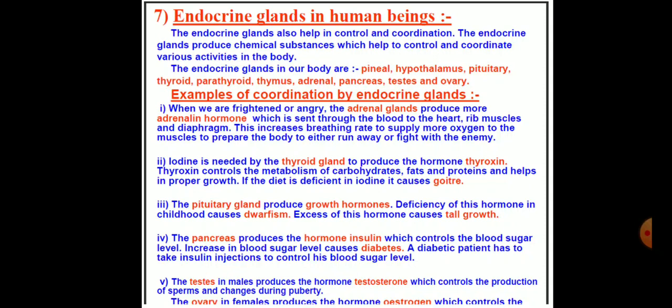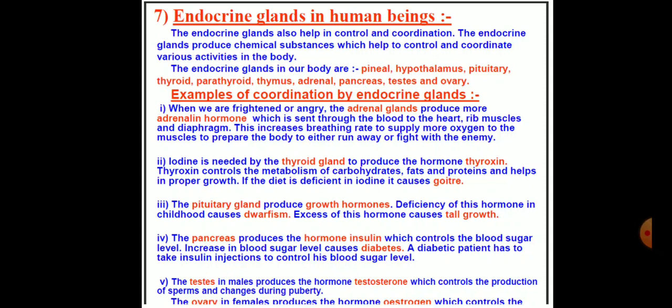Let's come to the fourth one, the pancreas. The pancreas is a mixed gland with a portion functioning as an exocrine gland and another portion functioning as an endocrine gland. The cells of the endocrine pancreas are called islets of Langerhans. They secrete two hormones, insulin and glucagon.